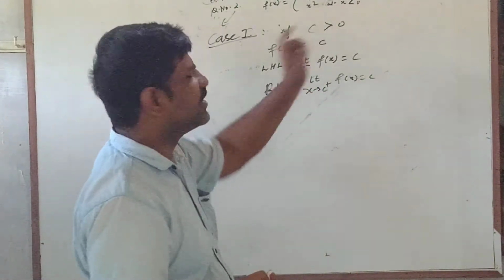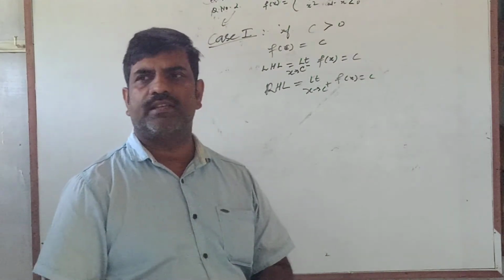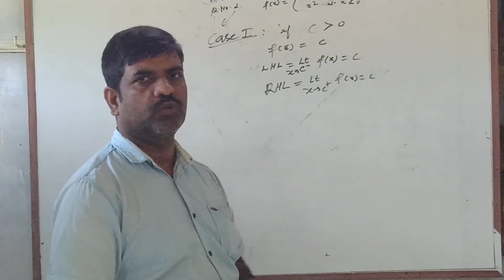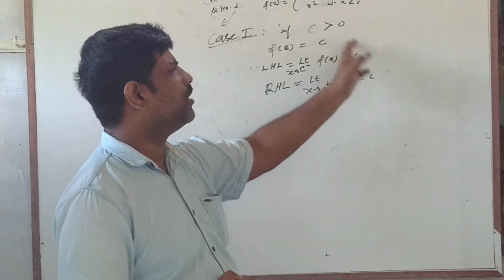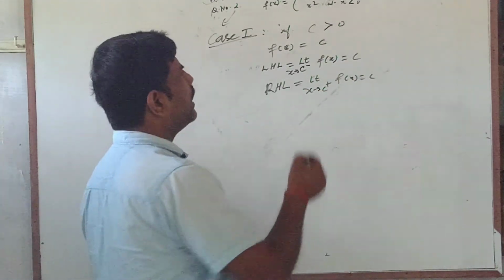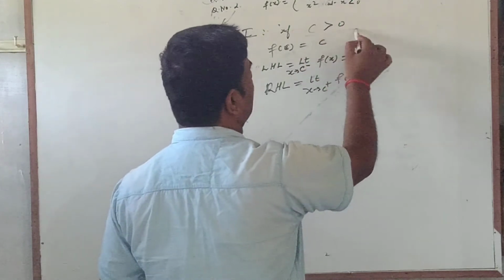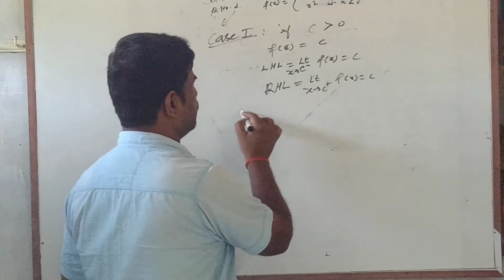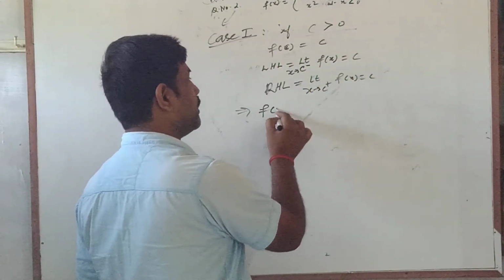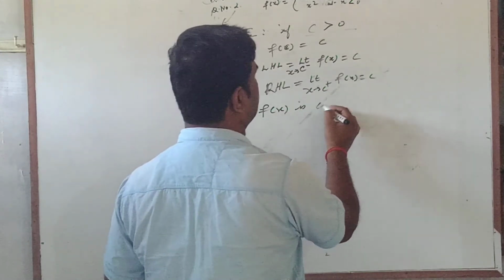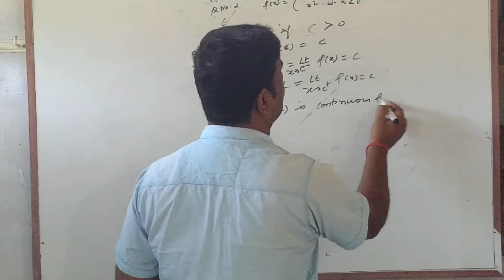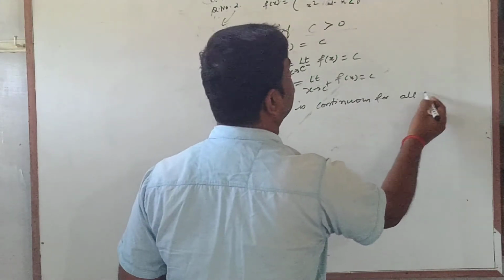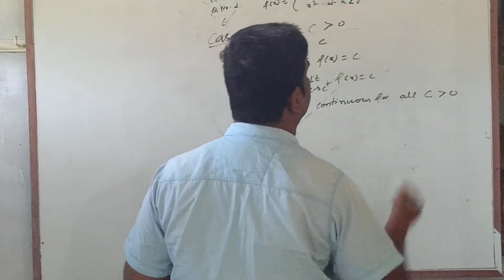If you take c greater than 0, slightly more than this value or slightly less than this value will all remain positive and nearly the value will be the same. So this shows that the function is continuous for every such point. This implies f(x) is continuous for all c greater than 0.